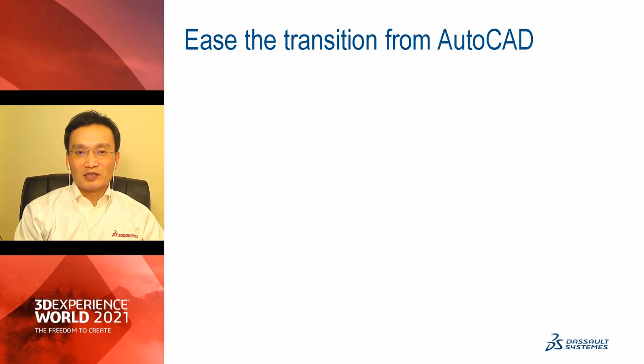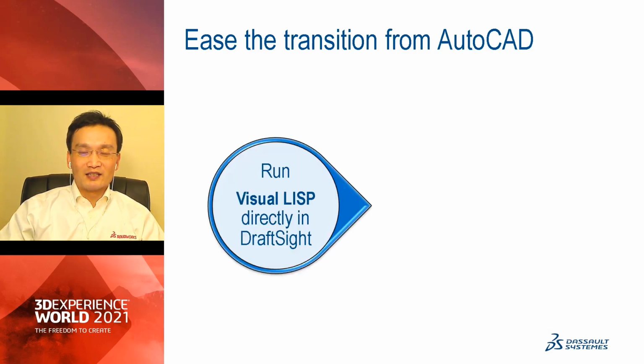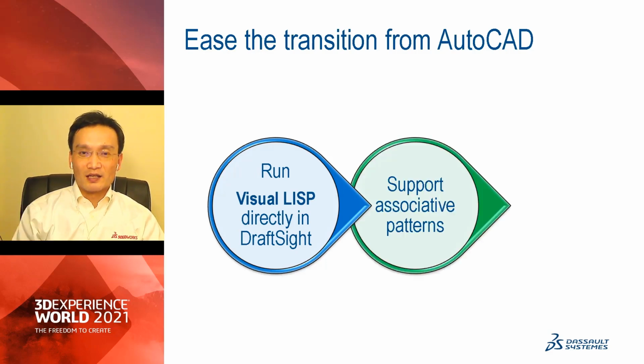The second perspective is processes. We know you have existing processes in your enterprise, in your business workflows to follow. Lisp, such as AutoLisp, such as Visual LISP, are an important part of the processes. So that's why in DraftSight 2021, we're excited to announce that we'll be supporting Visual LISP from AutoCAD to DraftSight. You can run Visual LISP directly. That's very exciting.